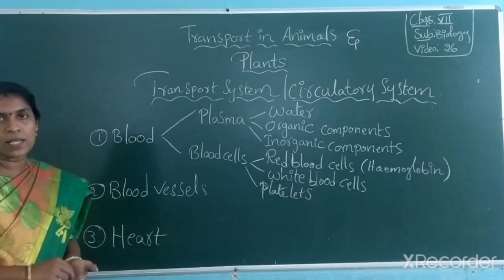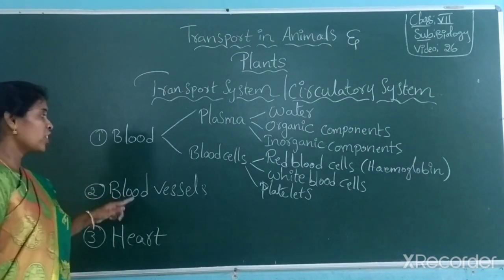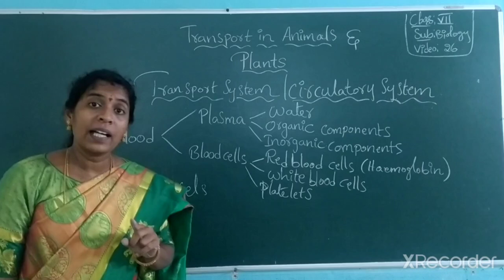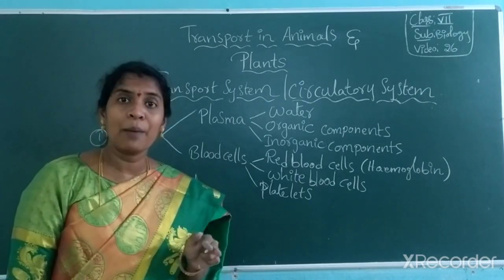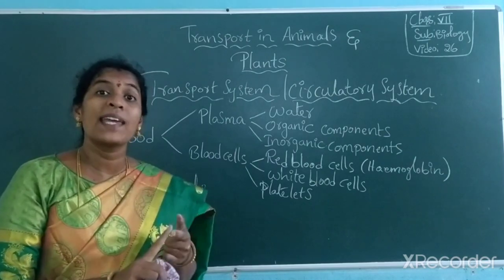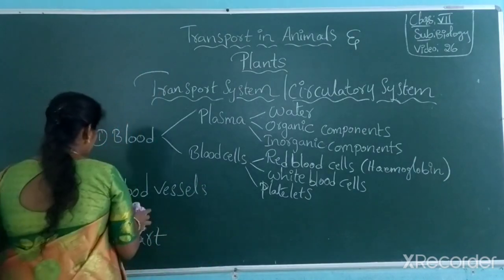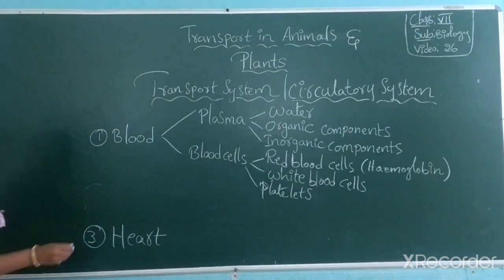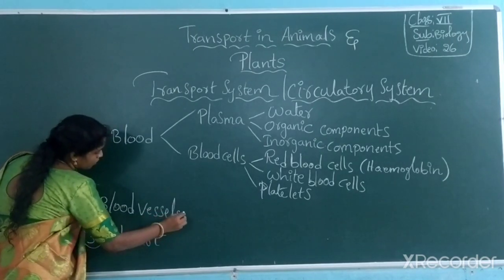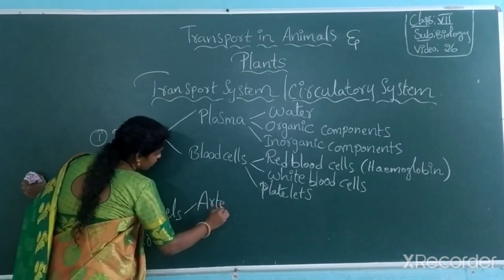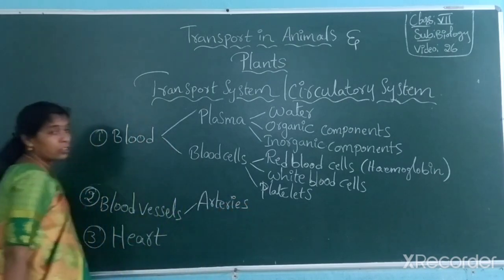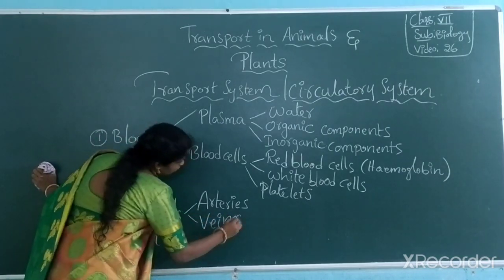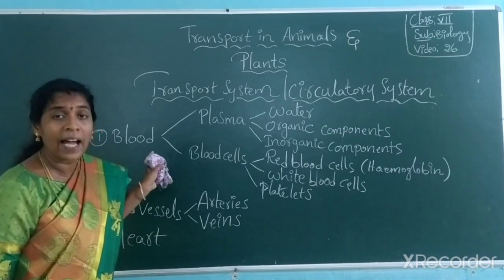Then what about the blood vessels? Blood vessels have majorly two vessels: arteries and veins. But mixed blood capillaries are also present, where artery and vein are joined.